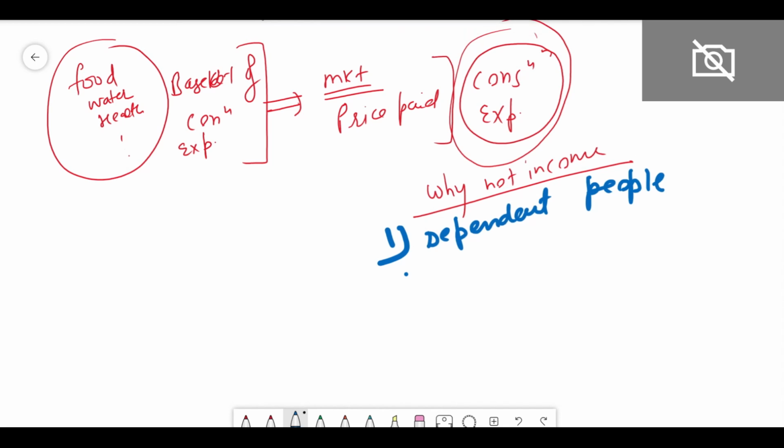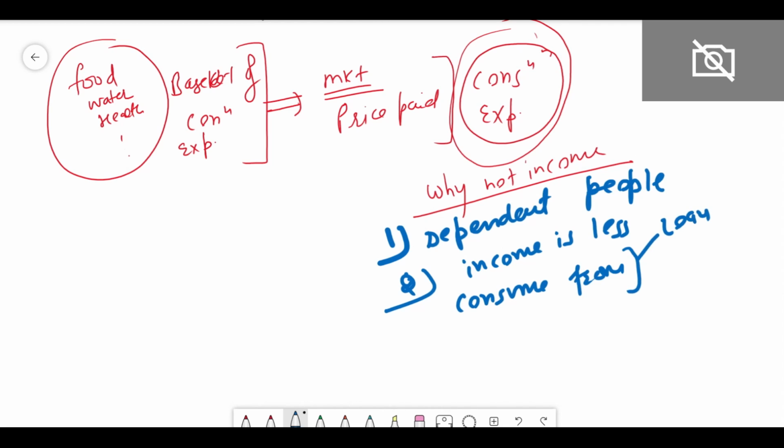Secondly, there can be many people, even though their income is less, but they can consume after taking a loan, or maybe from their own savings, है ना? So for example, you join some employment, and after some time you decide that okay, I want to leave this job, and now I want to prepare for the higher studies.